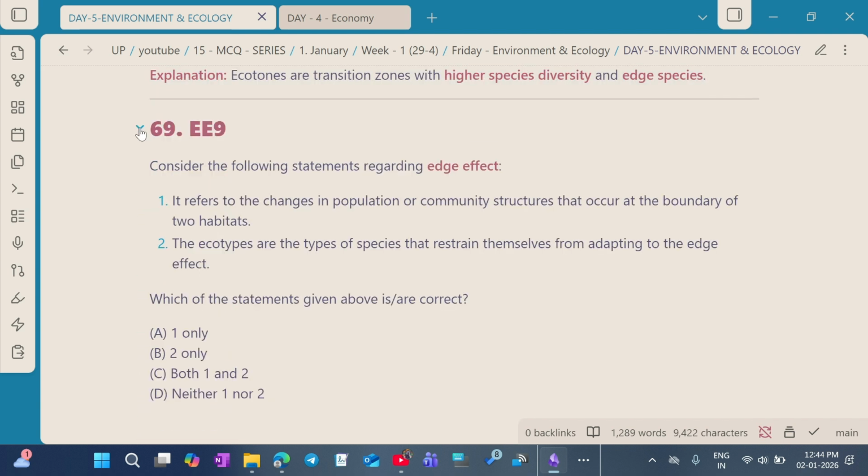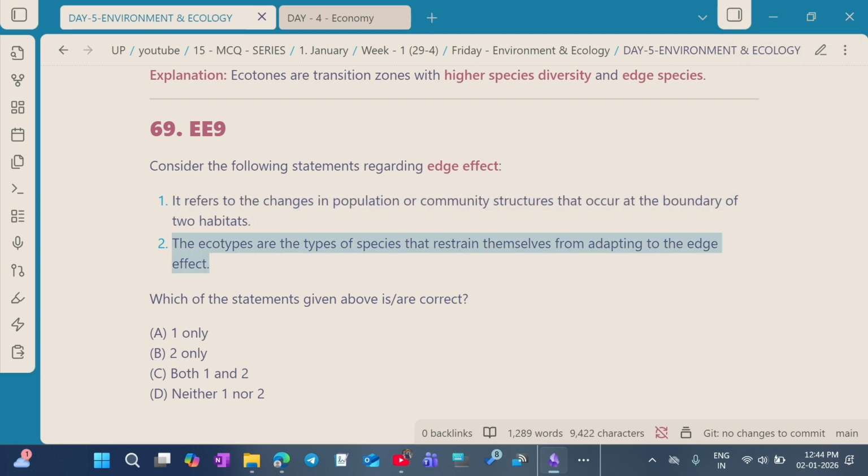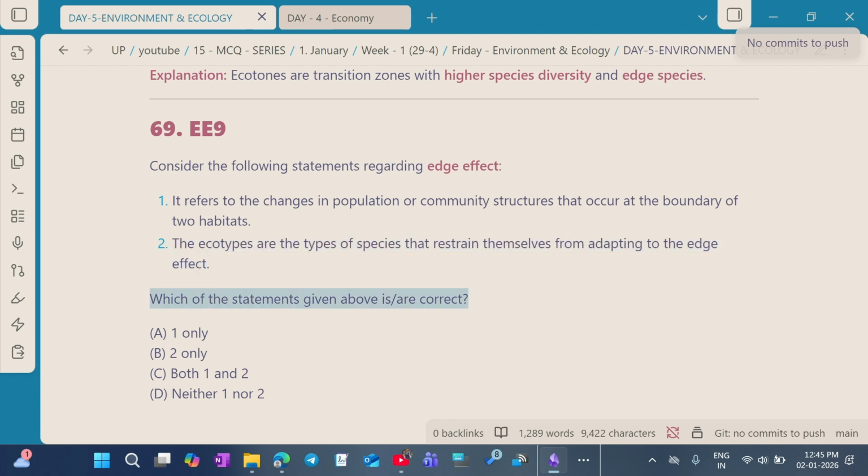Question number 9. Consider the following statements regarding the edge effect. Statement 1. It refers to the changes in population or community structures that occur at the boundaries of two habitats. Statement 2. Ecotypes are the types of species that restrain themselves from adapting to the edge effect. So which of the above are correct?